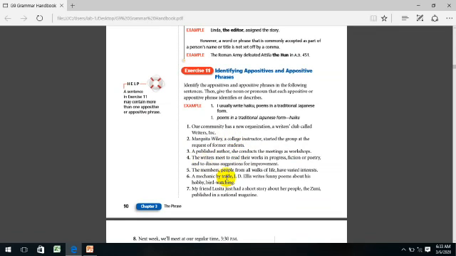Number 4. The writers meet to read their work in progress, fiction or poetry, and it discusses suggestions for improvement. Excellent. Fiction or poetry is the appositive phrase here, and it is identifying the works or their works.